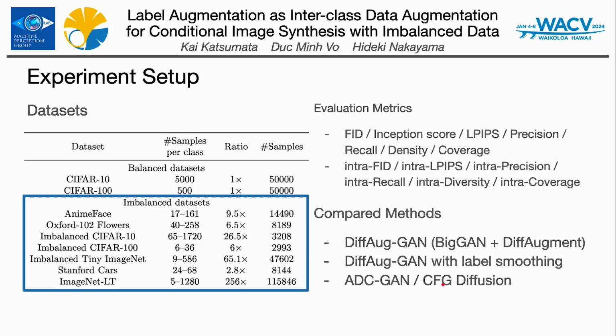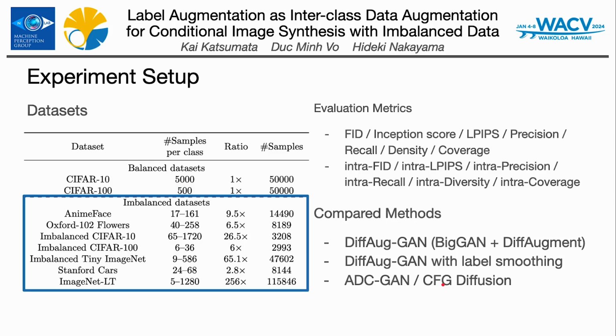For comprehensive assessments, we use multiple evaluation metrics. The Fréchet Inception Distance, or FID, measures the distance between the distribution of generated images and real images, indicating the quality of generated images. Lower FID scores signify better quality. Another metric, the Learned Perceptual Image Patch Similarity, or LPIPS, assesses the diversity of the generated images, with a higher score indicating greater diversity.